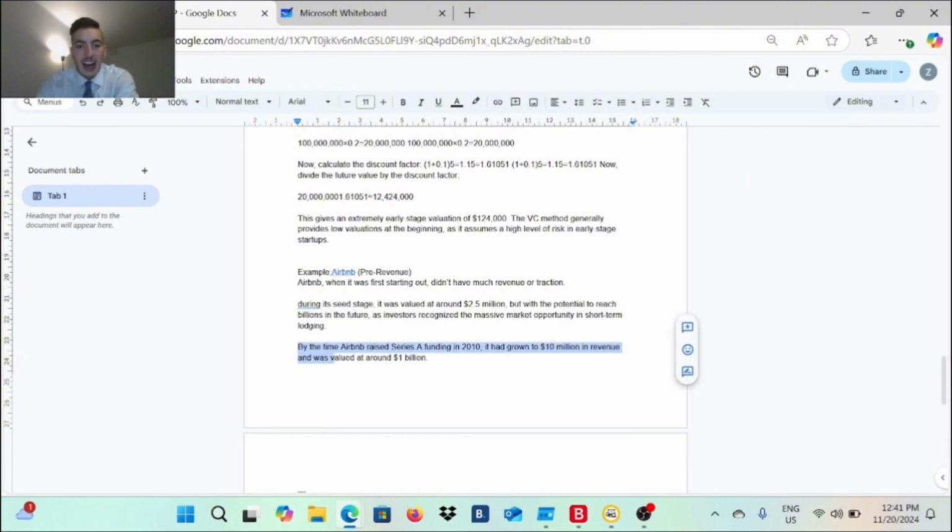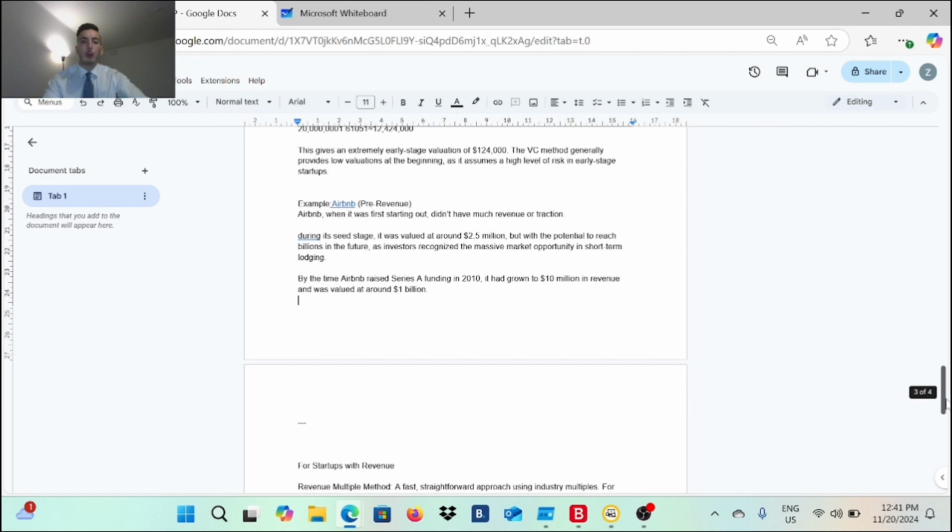As investors, they had already seen the growth in the market and the opportunity in the short term. So by that time, Airbnb raised its Series A funding in 2010. It had grown to 10 million in revenue and it was valued at around 1 billion. And it was only at a Series A funding, which is absolutely early stage. So you got it. That's an example of how things go.